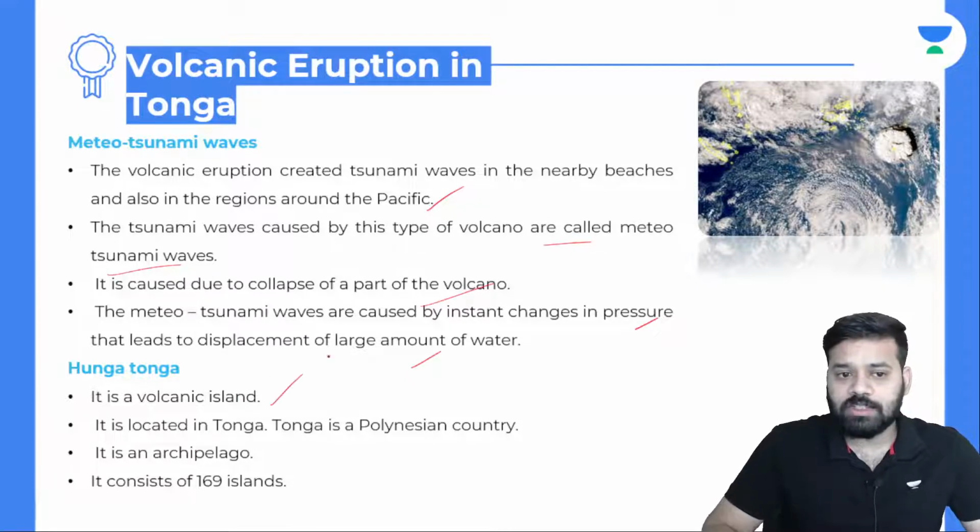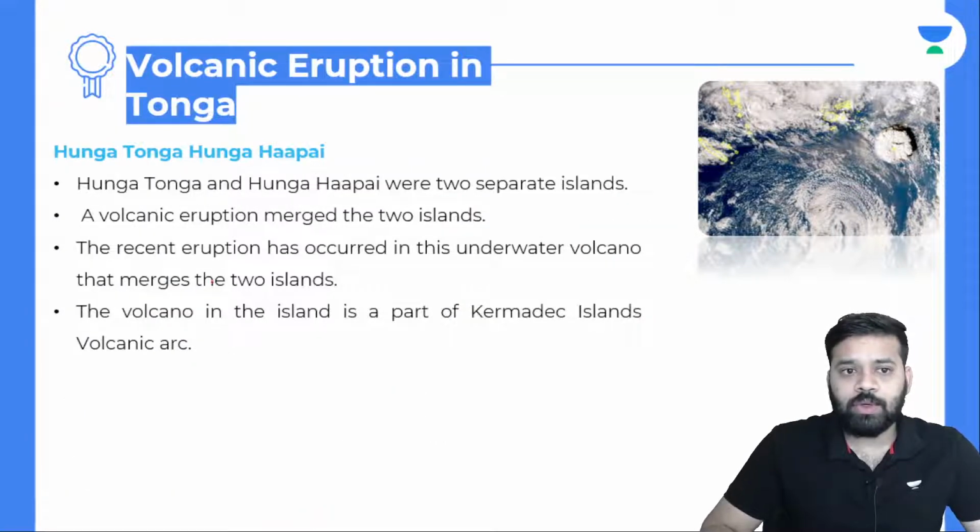About Hunga Tonga, it is a volcanic island located in Tonga. Tonga is a Polynesian country. It is an archipelago. It consists of 169 islands. About Hunga Tonga Hunga Hapai, that is where the volcano erupted. Hunga Tonga and Hunga Hapai were two separate islands. A volcanic eruption merged these two islands.